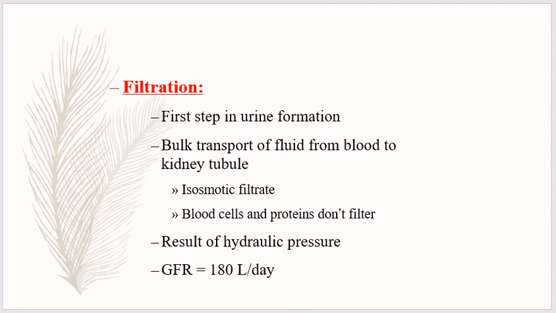The protein molecules are larger than the filtrate pores present in the endothelium of the capillaries. Thus the glomerular filtrate contains all the substances present in the plasma except the plasma protein.